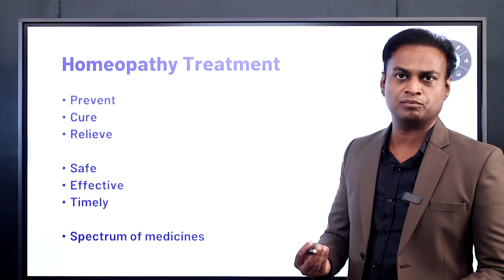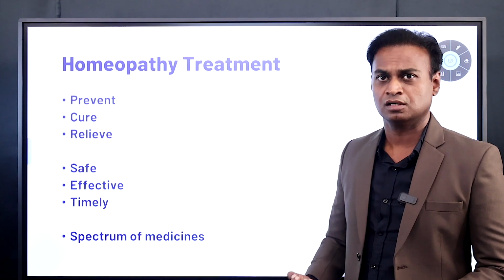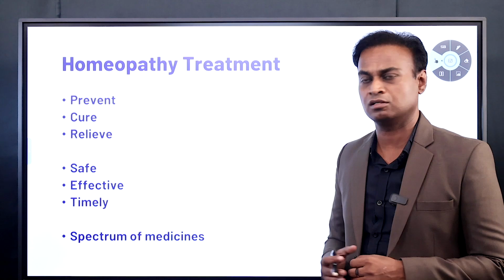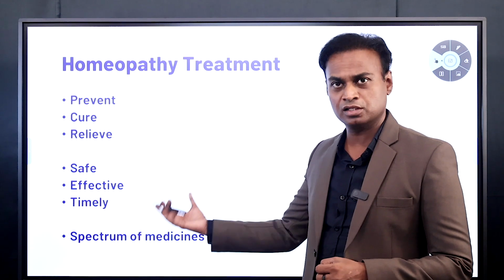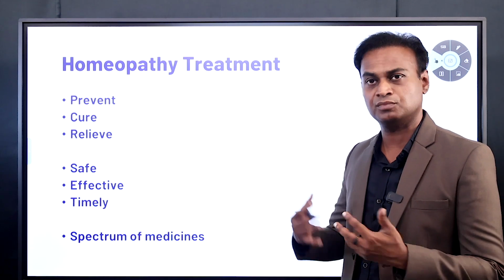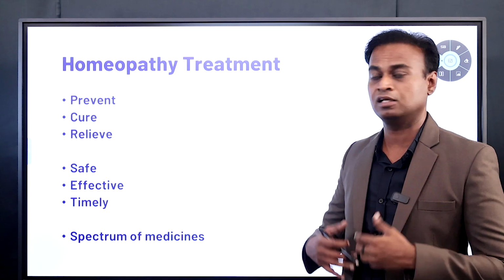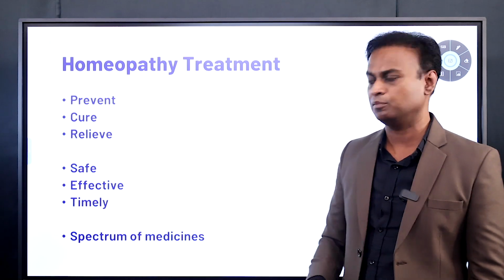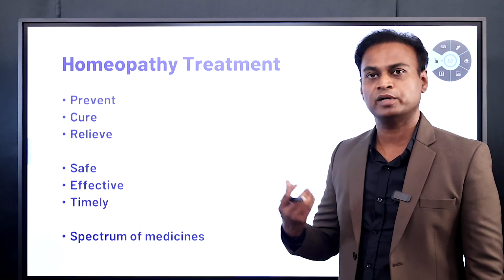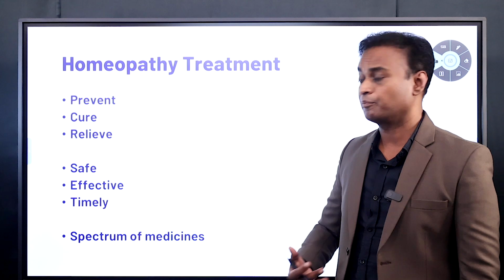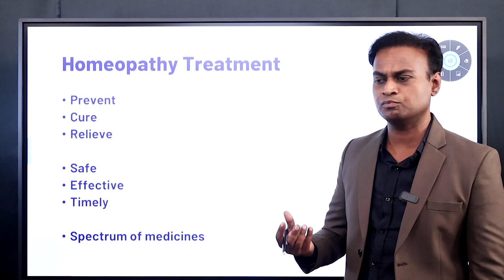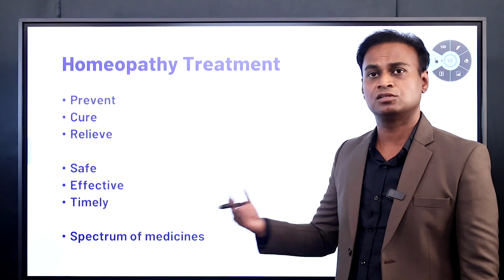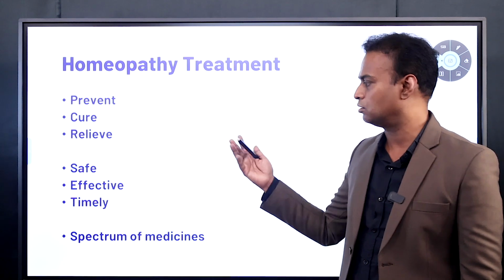Some of the cases can be completely cured, but in most cases, around 95 to 99%, we can bring good results or good improvement in the symptoms of autism kids, where they can live on their own. And homeopathic treatment is timely. What I mean by timely is you can see the improvement in the symptoms quickly compared to any other system of medicines. You can see the improvement from 1 month to within 3 months. You can see very good improvement in autism.